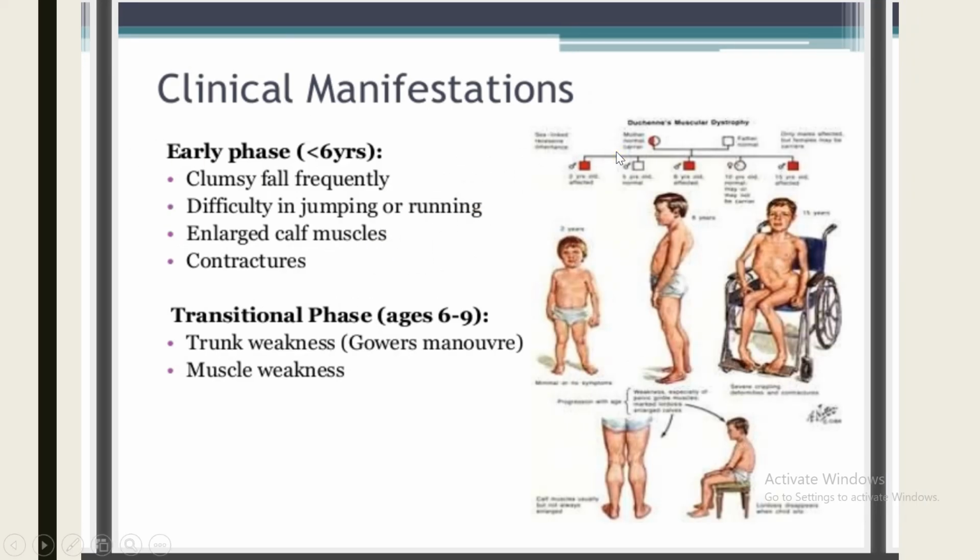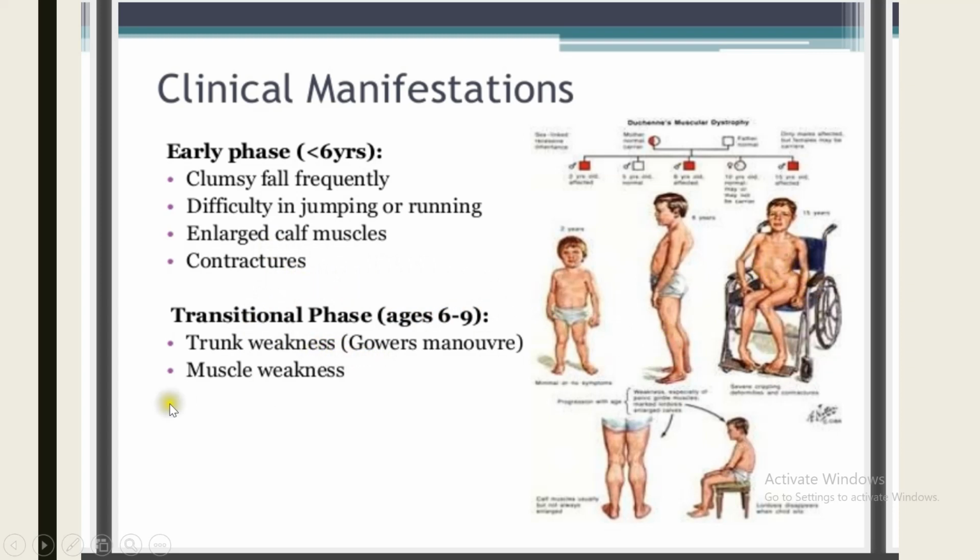You can see the child disabled and on supportive management. It is the most common type of muscular dystrophy. So two important points: it is the most severe and most common disorder of the muscular dystrophies. Death in this type of muscular dystrophy usually occurs by the age of 20.